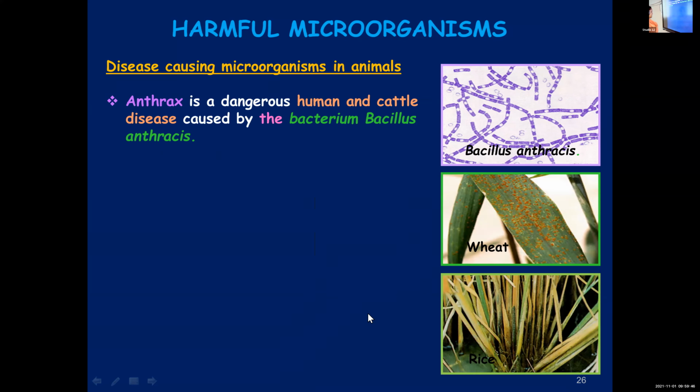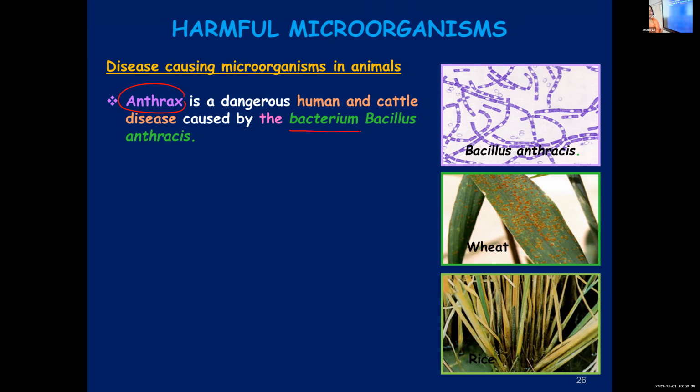The name of the disease is anthrax. It's a respiratory disease, and this is caused by a bacterium. Bacterium is singular of bacteria. Bacillus anthracis. This is the scientific name of this bacterium, you should know.